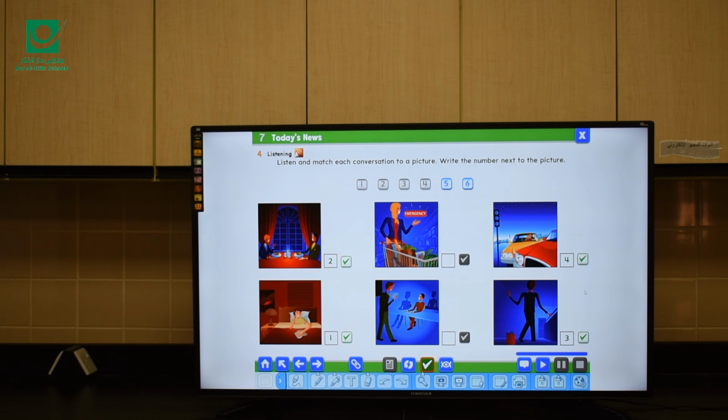Okay, so we now listen to 5 and 6. Number 5, she was shopping, so it's clear that this picture is the right answer, while the last one was talking about being in the class when there was blackout, means that everything went dark. Yes, the 2 answers are right.